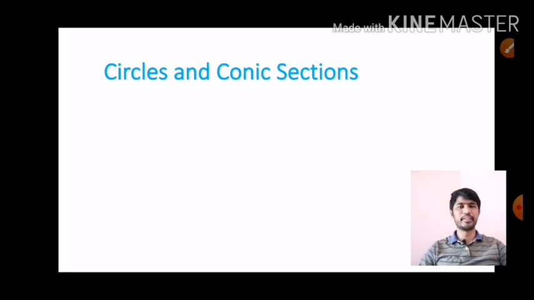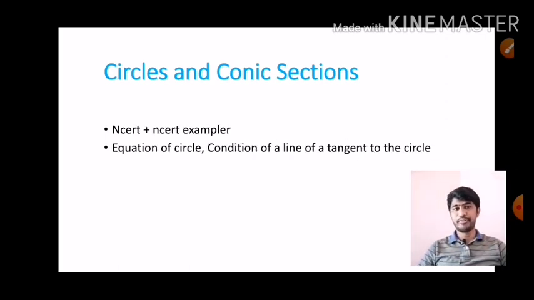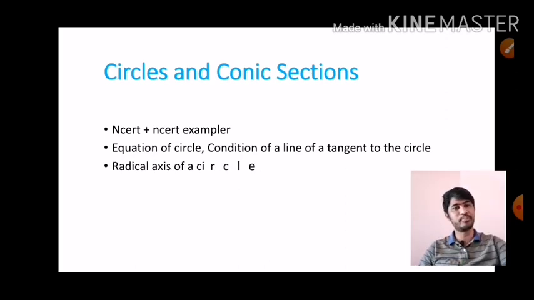Okay, the next chapter that we are discussing today is circles and conic sections. In this, as usual, we have to practice NCERT exemplar, but here the equation of a circle and the condition of a line to be a tangent to the circle are very important. See, in the NCERT syllabus we don't have these conditions, so while seeing the JEE question paper, each and every student feels like, we have not studied this. That's why I'm telling my dear students, if you are a JEE aspirant, please concentrate here exactly. This is very important for your JEE examination preparation. And next, I am giving you the radical axis of a circle. This is also one of the important topics.